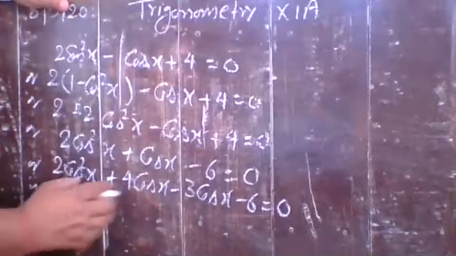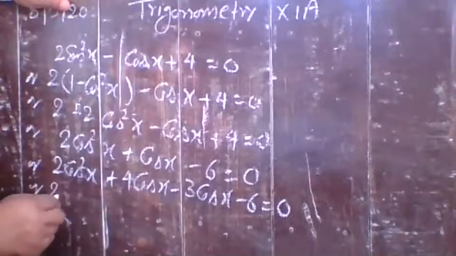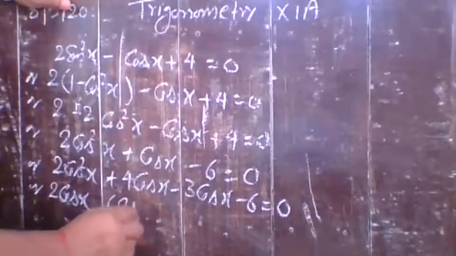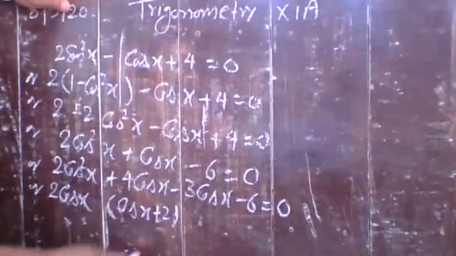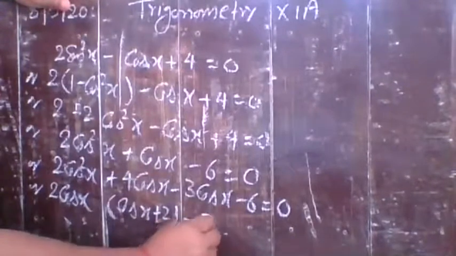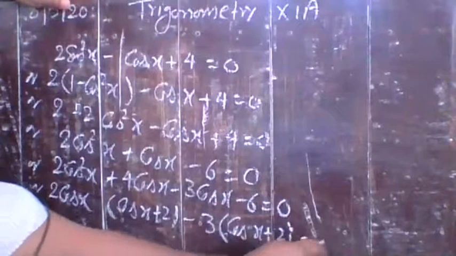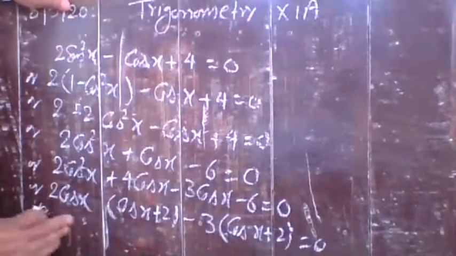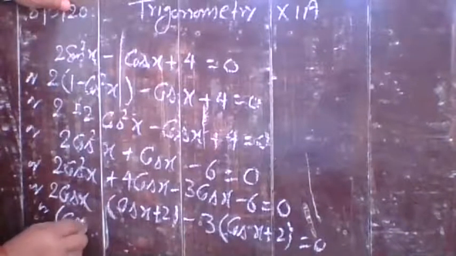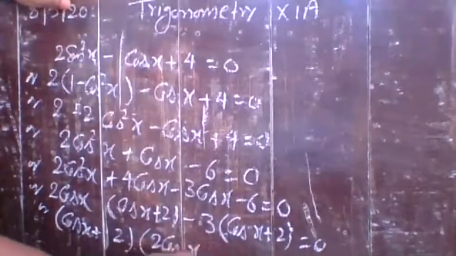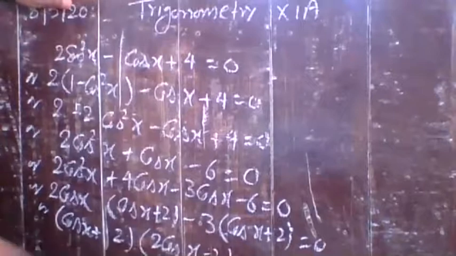Now, taking 2 cos x common, you have cos x plus 2. And here you have minus 3 common, so that is cos x plus 2. Again, cos x plus 2 is common, so cos x plus 2, and here you have 2 cos x minus 3 is equal to 0.